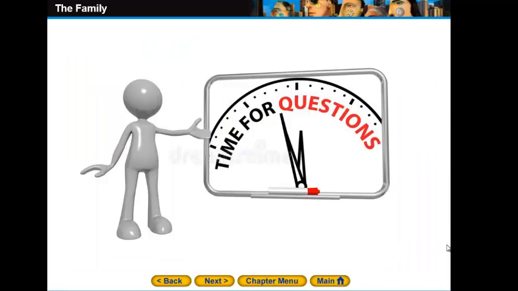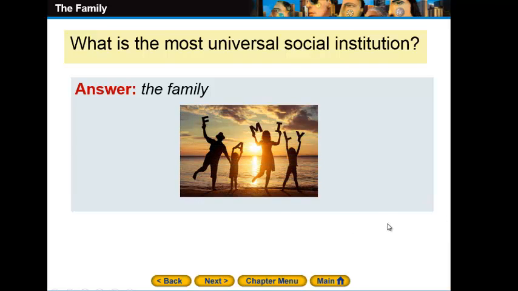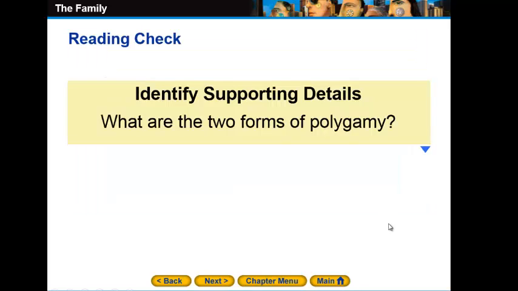So let's have some questions in order to focus on the important points in our lesson. Our first question will be, what's the most universal social institution? Of course, it does make some sense that the most important social institution will be the title of our lesson, the family. So let's see the second question.